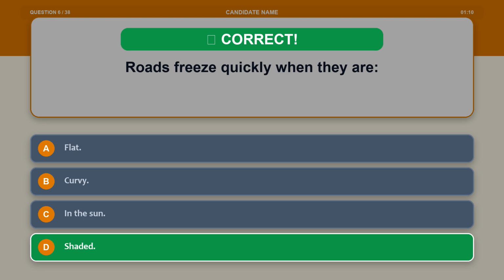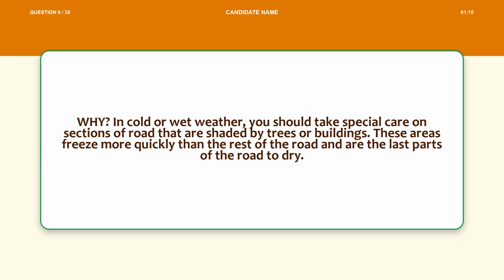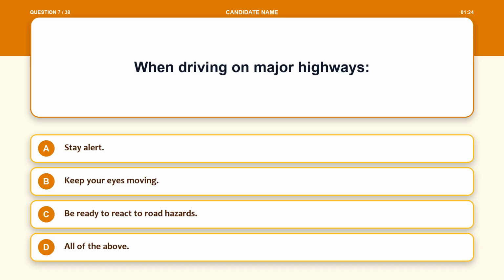The correct answer is option D, shaded. Explanation. In cold or wet weather, you should take special care on sections of road that are shaded by trees or buildings. These areas freeze more quickly than the rest of the road and are the last parts of the road to dry.